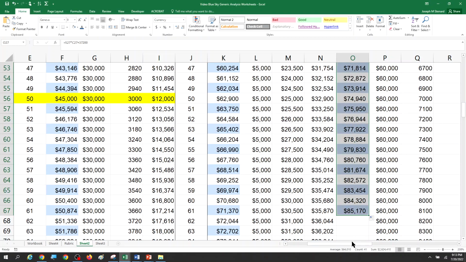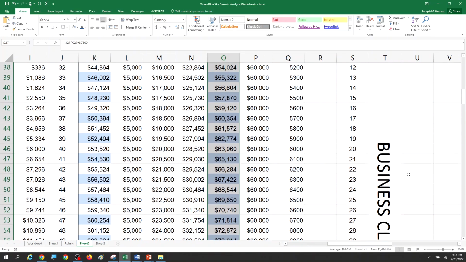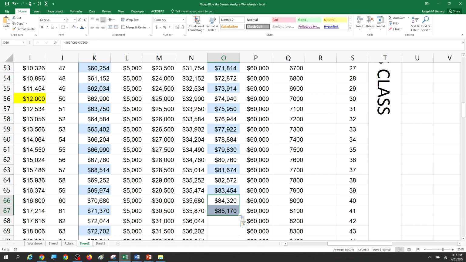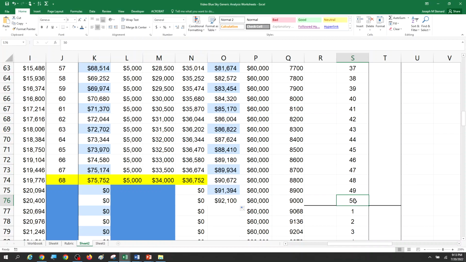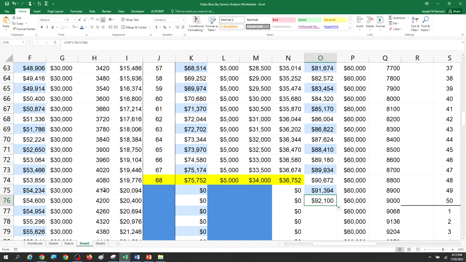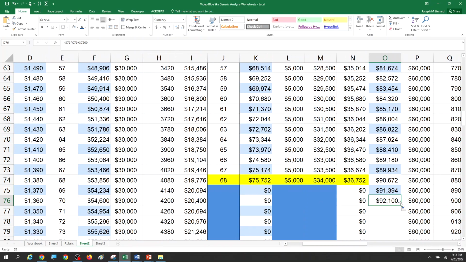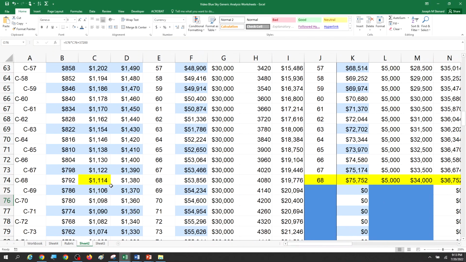I think I may have overshot it here. Let's see. Is this business class? Nope, keep going. So the 70th customer is also the 50th customer in business class. Why is that? It's because out of the 70 people, 20 of them are flying first class. That's why, in order to sell that 50th business class seat, we have to charge a price that the 70th customer would pay.